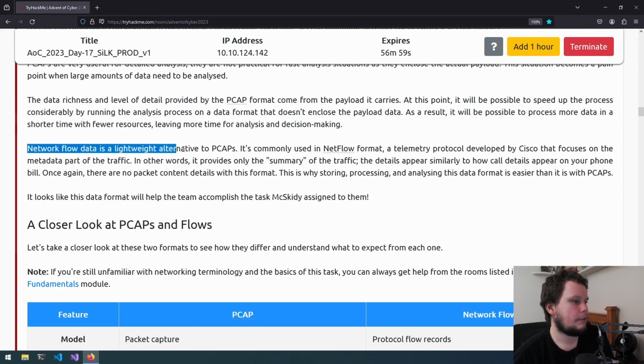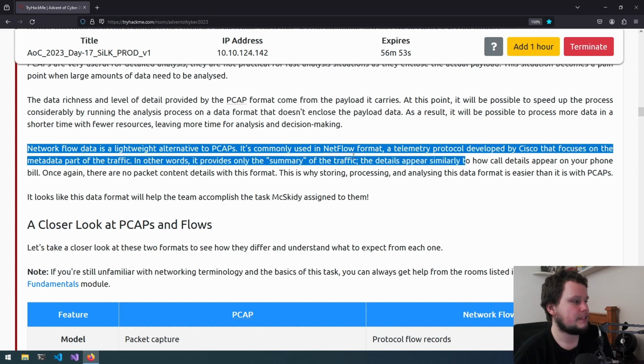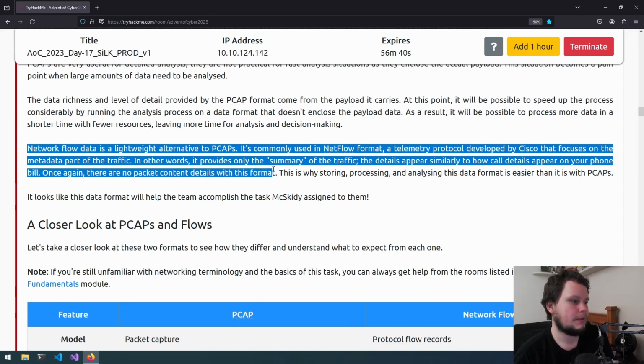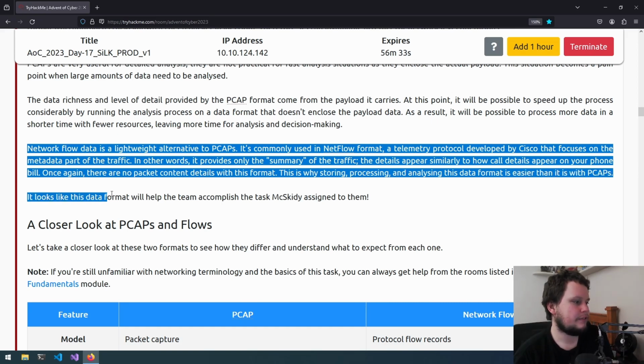Network flow data is a lightweight alternative to PCAPs. It's commonly used in NetFlow format, a telemetry protocol developed by Cisco that focuses on the metadata part of the traffic. In other words, it provides only the summary of the traffic. The details appear similarly to how call details appear on your phone bill. Once again, there are no packet content details with this format. This is why storing, processing, and analyzing the data format is easier than it is with PCAPs. It looks like this data format will help the team accomplish the task McSkitty assigned to them.